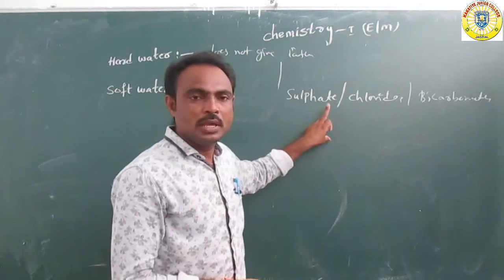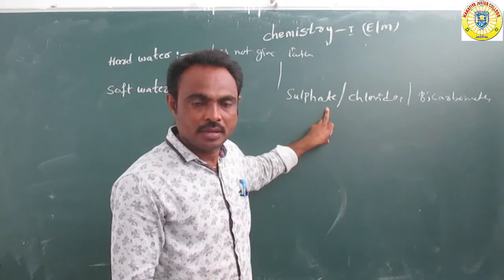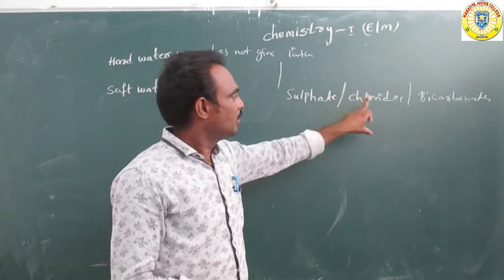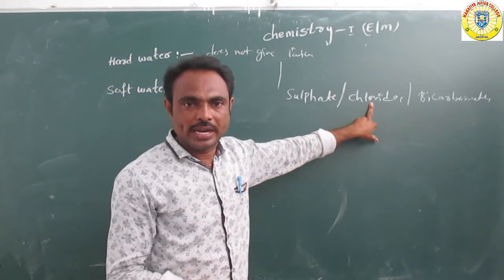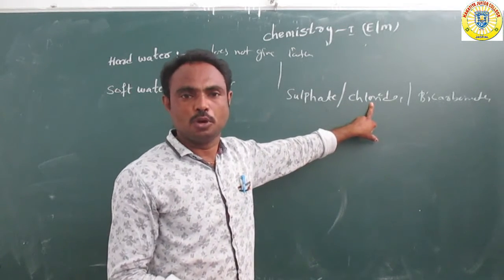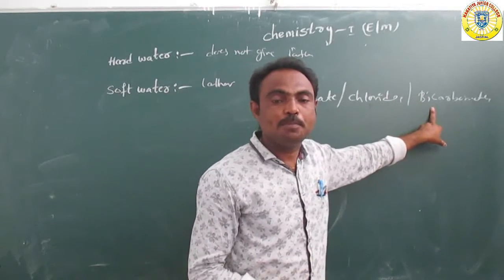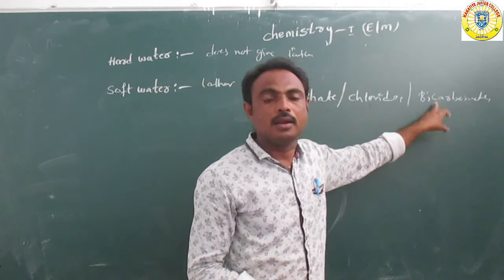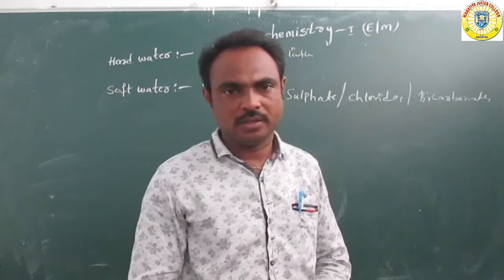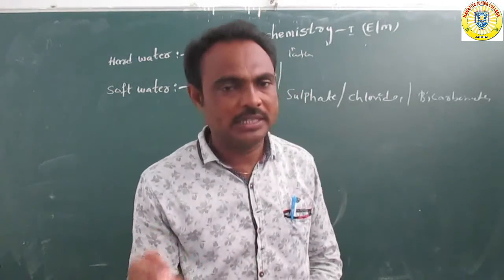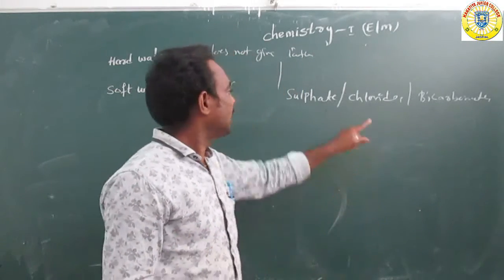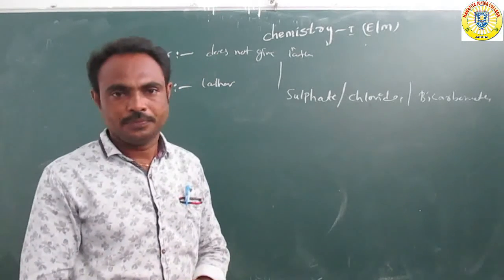Suppose magnesium sulfate or calcium sulfate, magnesium chloride or calcium chloride, magnesium bicarbonate or calcium bicarbonate. They are all components contained in hard water.